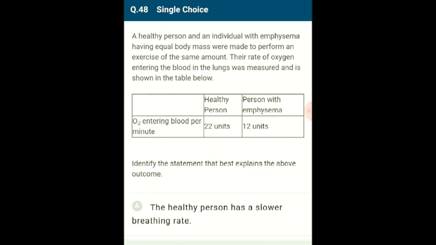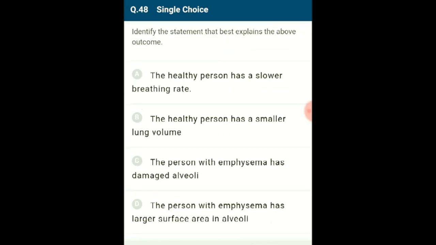Since the gas exchange site is the alveoli in the lungs, we can conclude that his alveoli are not functioning properly. So the answer for this question is option C. The person with emphysema has damaged alveoli. So the correct option is C.